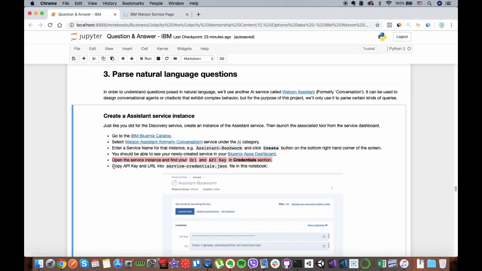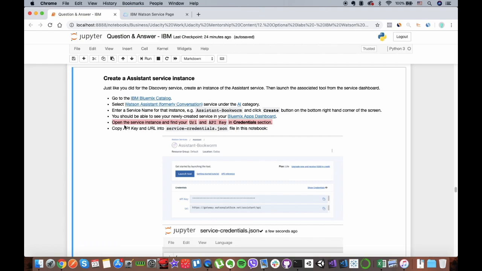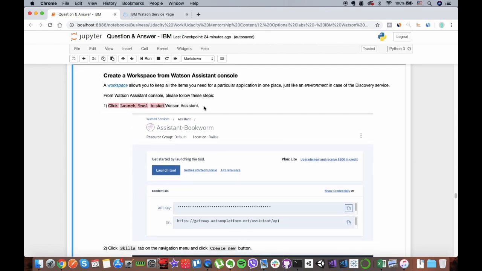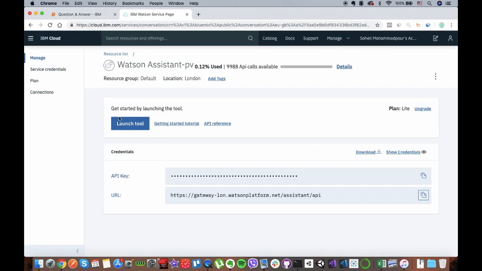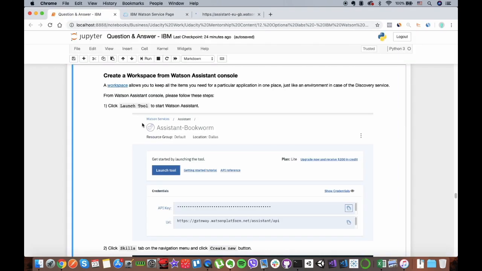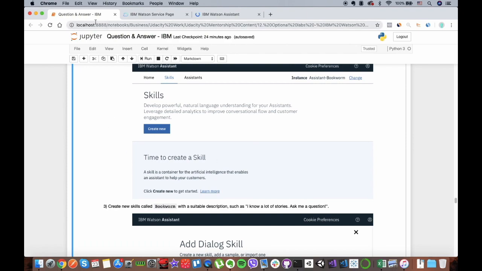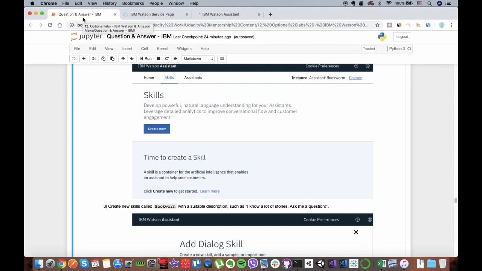Okay, after this, come here, you can launch that. It says to click on launch tool, so let's launch it. So for the second step, we will have to add skills to it. Let's do that too. Okay, I guess it might take a while.